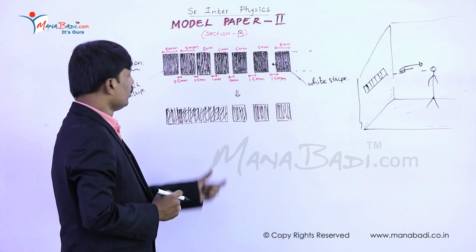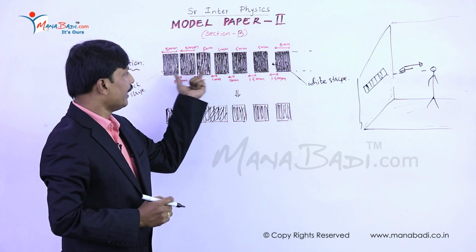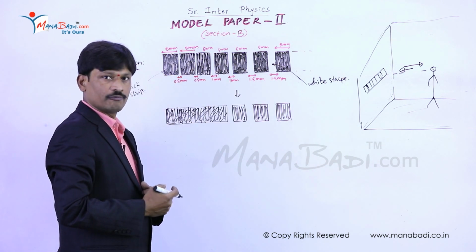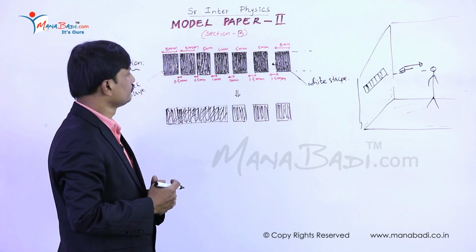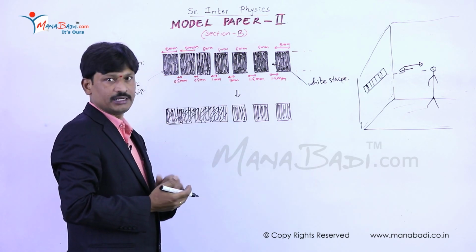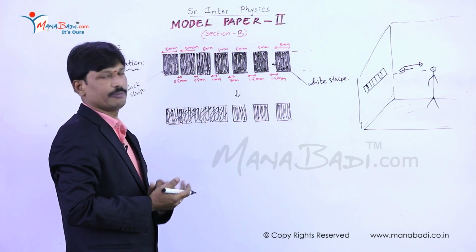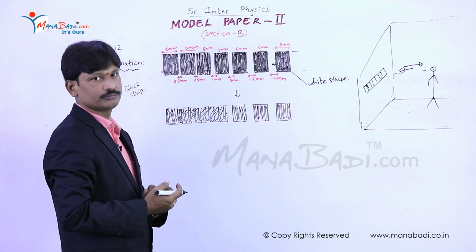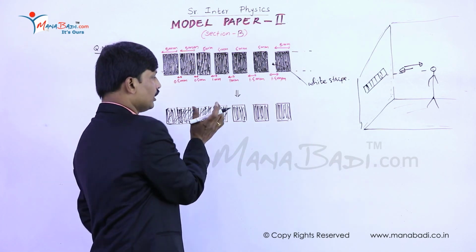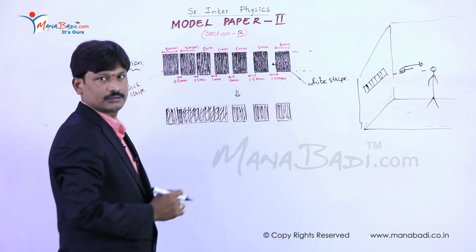For example, if you are observing this arrangement from your eye level, by moving away from or towards the arrangement, at a particular position you can observe this type of pattern.